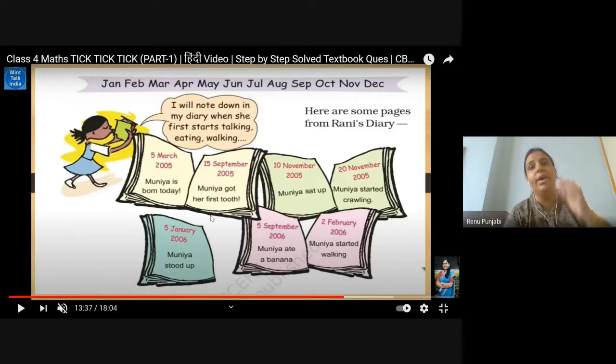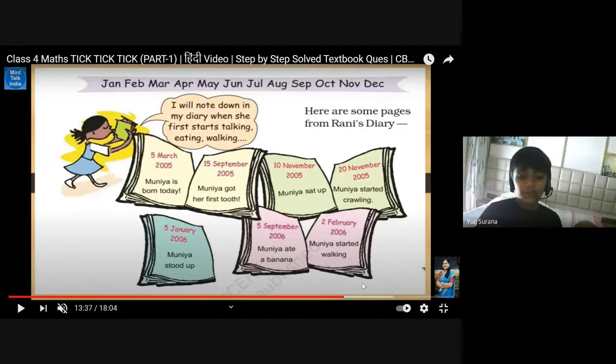And 2nd February 2006, Munia started walking. So she has made this in the diary. This is the first page when she was born. Then the first tooth. Then she started sitting, then crawling, then stood up, then ate a banana, and then walking.